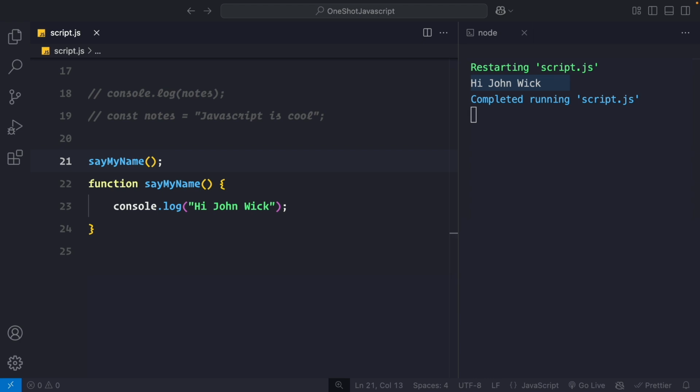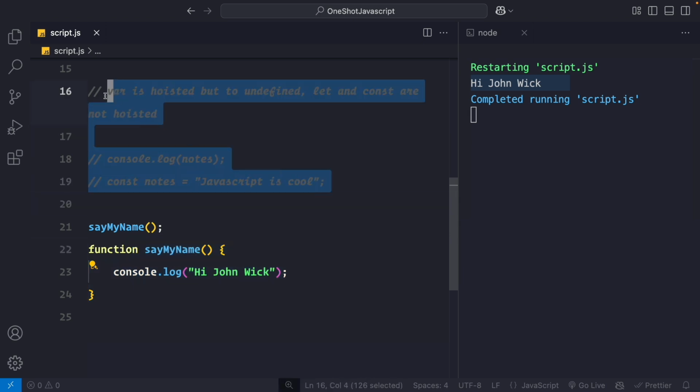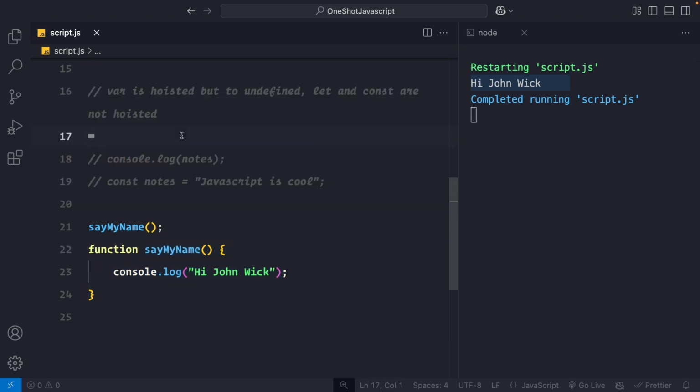Now let me tell you one thing. Functions are like complete books. They are ready to be used. Variables are like notebooks. You have some pages empty, you have some pages filled, but functions are like complete books. To read these books, you don't have to actually go to school. You can just open your book and you can read it. You can read it in your home as well. So a function is a complete book. Variables are not complete books. Just think of it like this as a terminology.